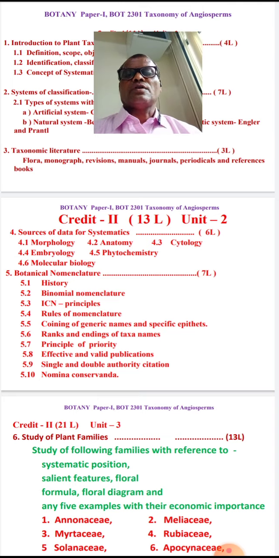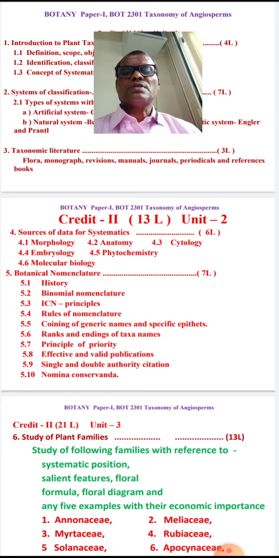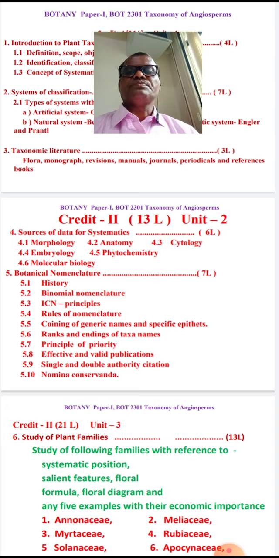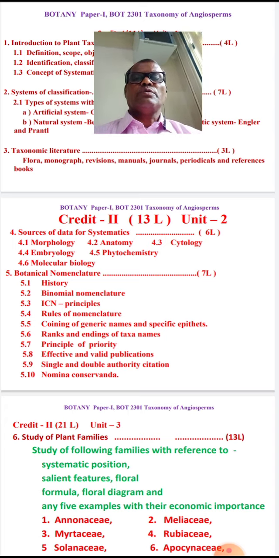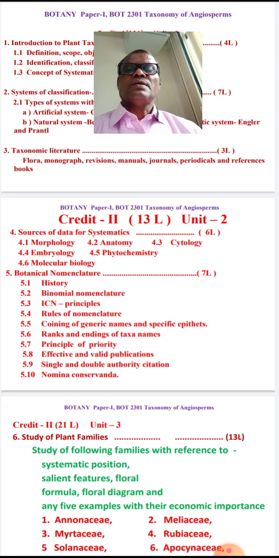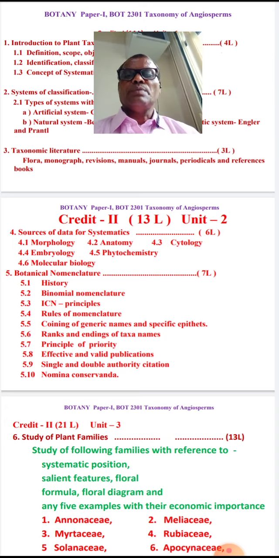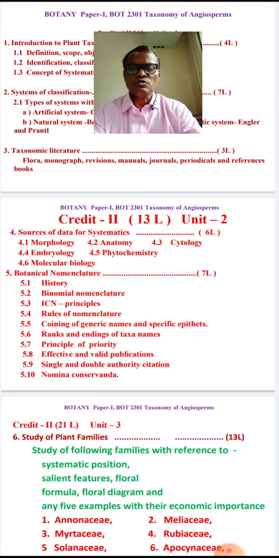Then anatomy means the internal structure. For dicotyledon and monocotyledon, different structures are there, vascular bundles are different. If there are specific ones, we will see one by one with examples. Minimum 2 examples you have to remember for each, and you have to give their characters. Same thing for cytology, based on haploid and diploid chromosome numbers. Same thing for embryology, that is development of the embryo, seed formation, fruit formation, right? So remember all this.